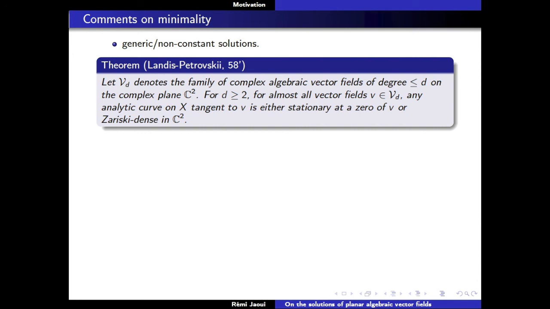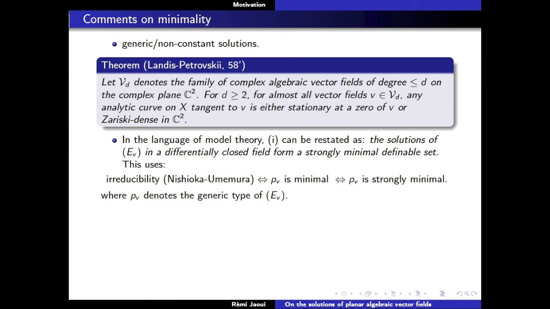So the right picture for almost all vector fields is not this one, but this one. We know that the phase space of generic vector fields looks like that. You just have the singularities, but you have no invariant curve. This is given by the theorem. So that's why, instead of talking about generic solutions, I could talk about the solutions which are not constant, and this makes the result much stronger because I can go from the generic solution to all solutions of the equation, basically.